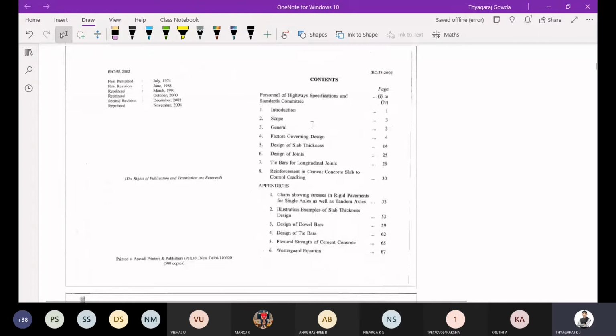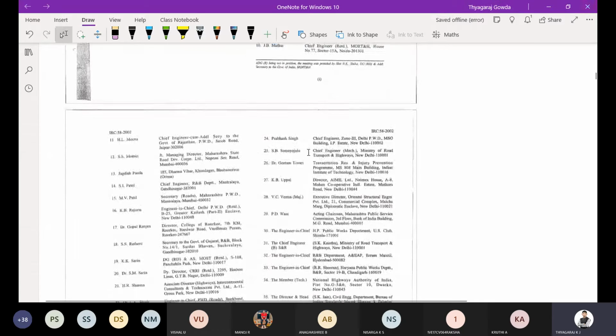So the introduction part is there: what do you mean by rigid pavement. Then scope, and general factors governing the design. What are the factors we are going to consider while designing the rigid pavement? Then design of slab thickness, design of joints, tie bars for longitudinal joints, and reinforced cement concrete to control cracking. These are the contents of this